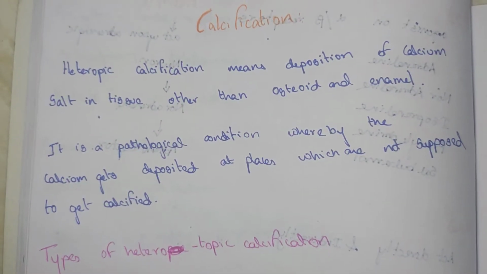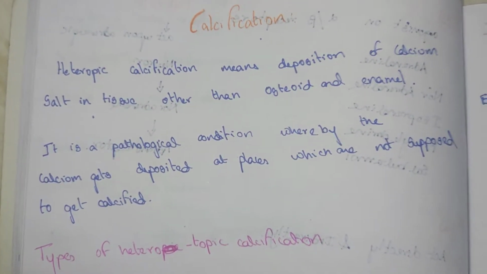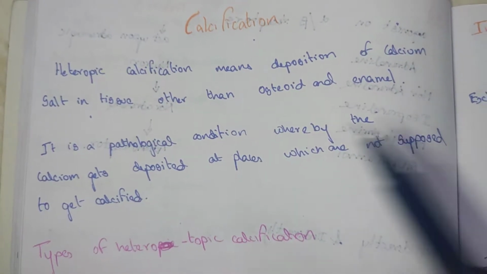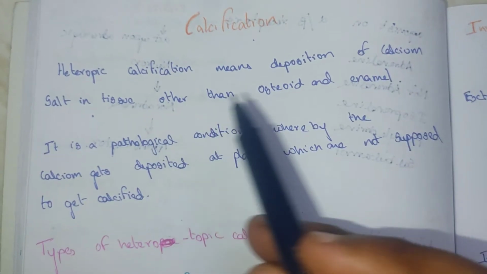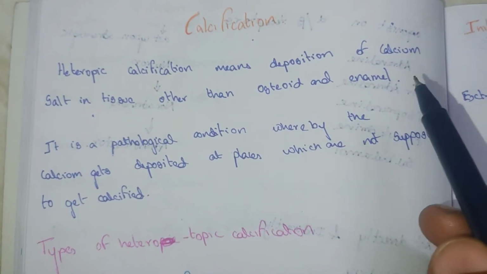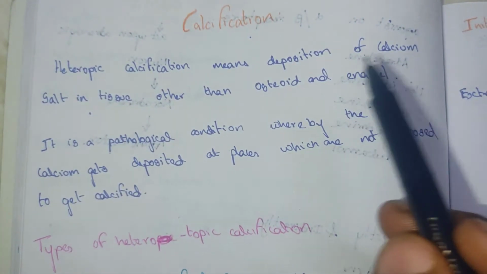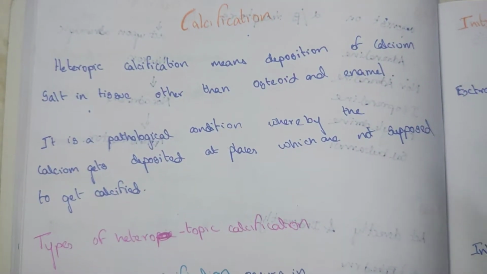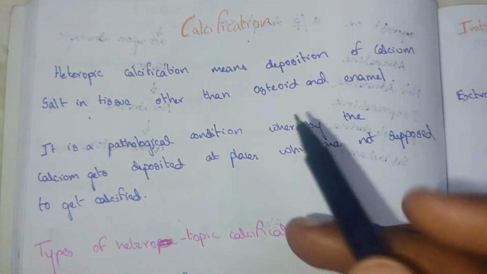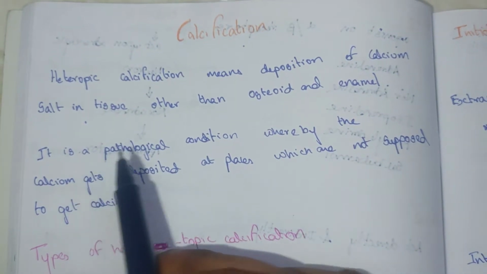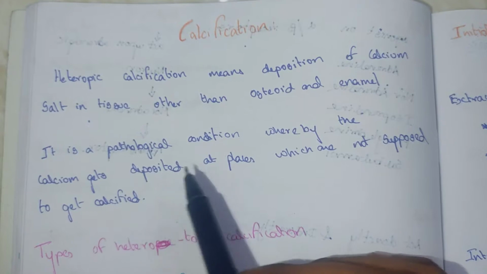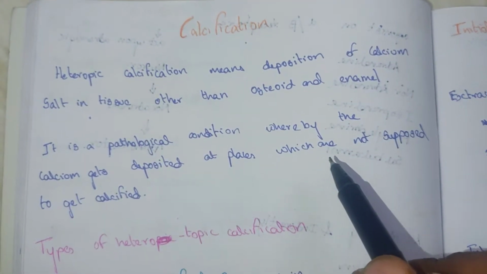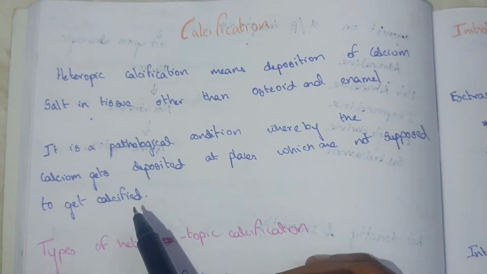In this video, we are going to see about calcification. Calcification means deposition of calcium salt in tissue other than osteoid and enamel. It is a pathological condition whereby the calcium gets deposited at a place which is not supposed to be calcified.